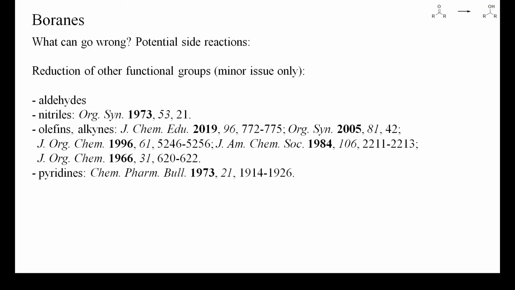Aldehydes will usually be reduced even faster than ketones, but most other reducible groups, such as nitriles, olefins or pyridines, react more slowly than aldehydes or ketones. Thus, the only critical aspect of this reaction is that additional Lewis acids or bases may interfere and lower the enantioselectivity of the reduction and should therefore be carefully removed from the starting material.